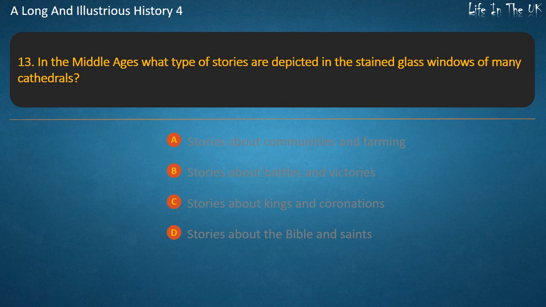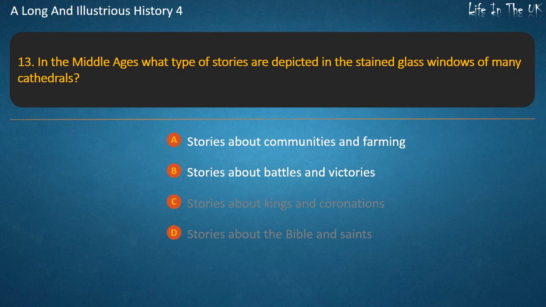Question 13. In the Middle Ages, what type of stories are depicted in the stained glass windows of many cathedrals? Stories about communities and farming. Stories about battles and victories. Stories about kings and coronations. Stories about the Bible and saints. Answer. Stories about the Bible and saints.